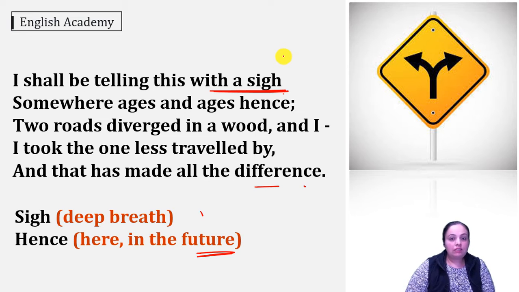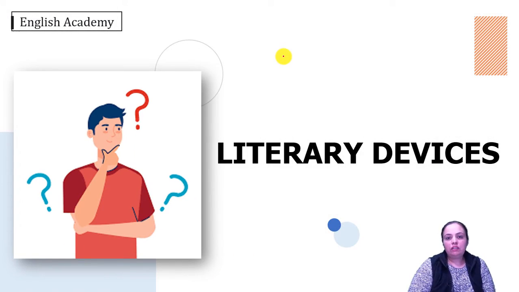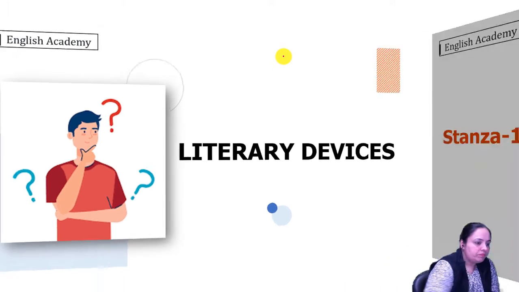So he is trying to tell us that the career that you choose today will have a big impact on your future. And so you have to be very careful and wise while selecting the options. Okay, so this is the poem, and now we move on to the literary devices that have been used here.